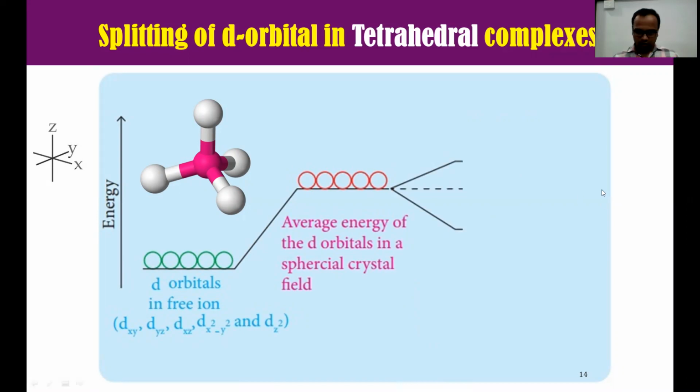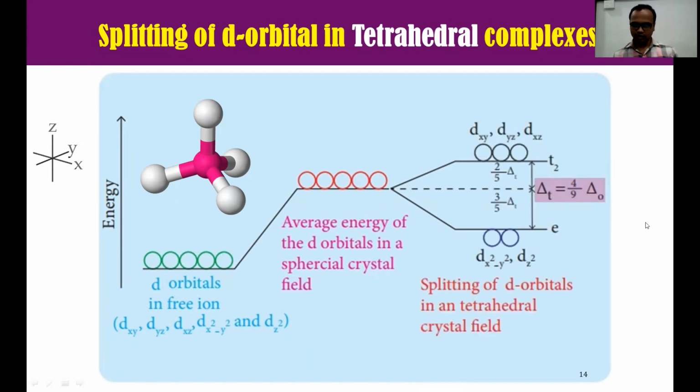Now tell me which group will show higher energy and which group will show lower energy. Of course, ligands are approaching in between the axes, so the orbitals which lie in between the axes will experience more repulsion and their energy will increase, and that group is T2G.